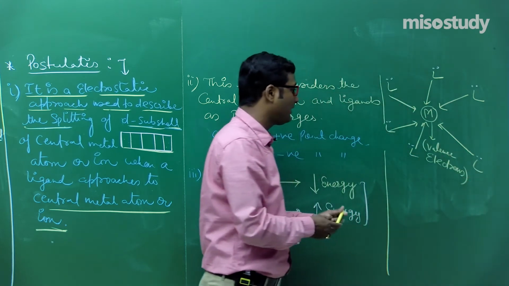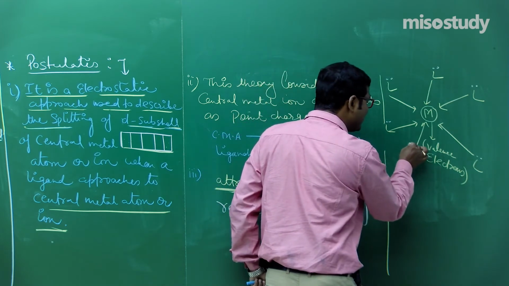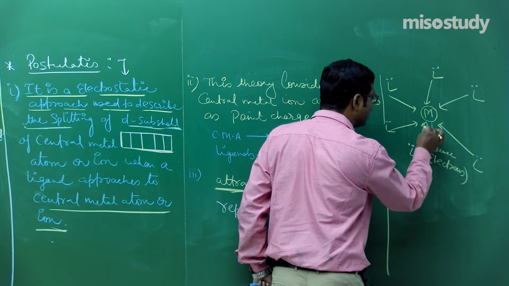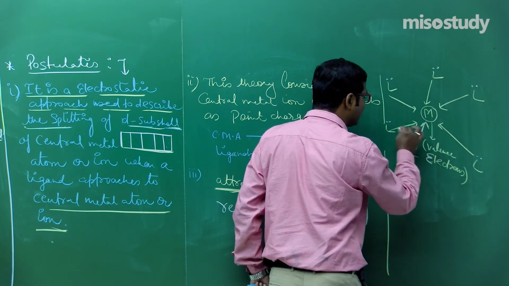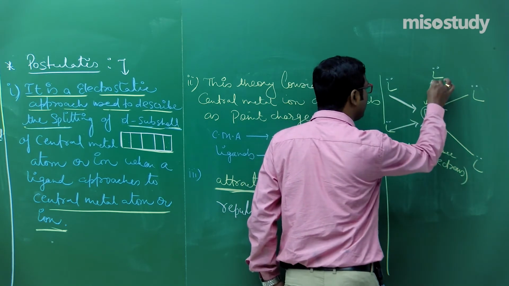When the ligand approaches the metal, the lone pair and the valence electrons repel each other, and the net force is a force of repulsion.